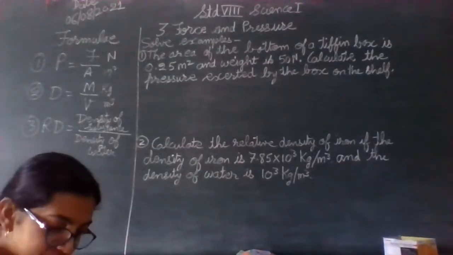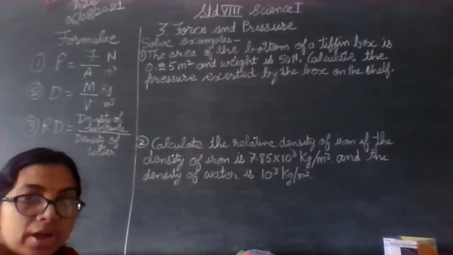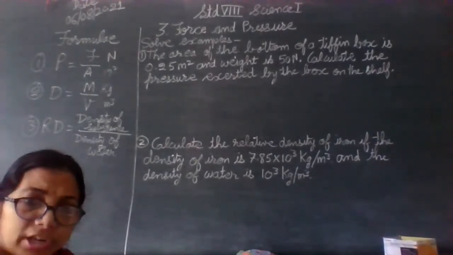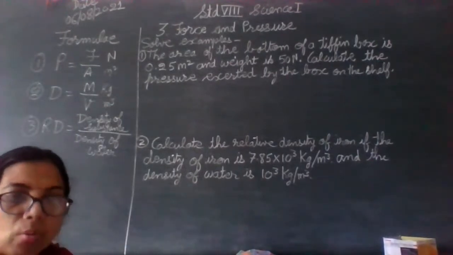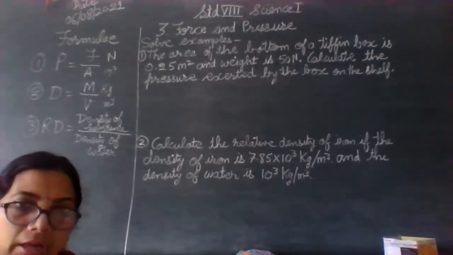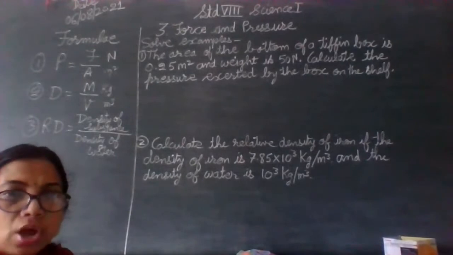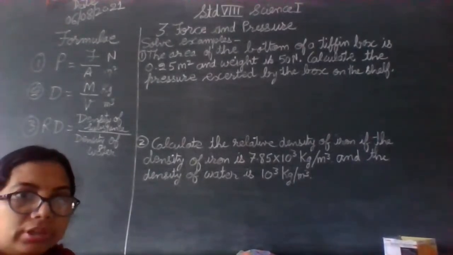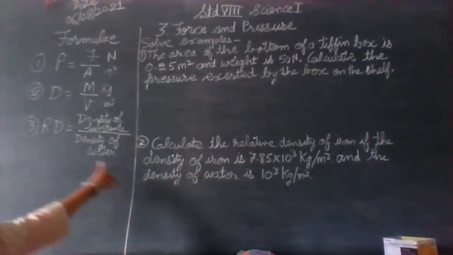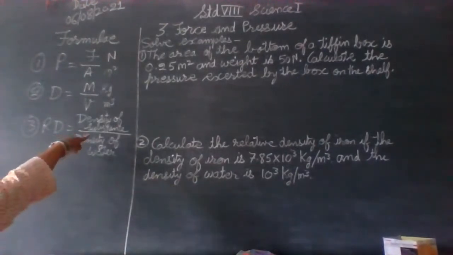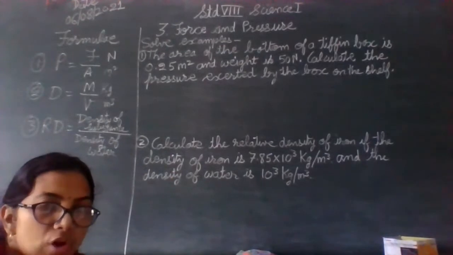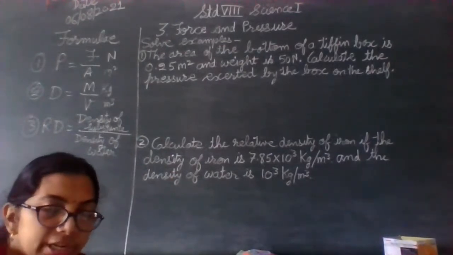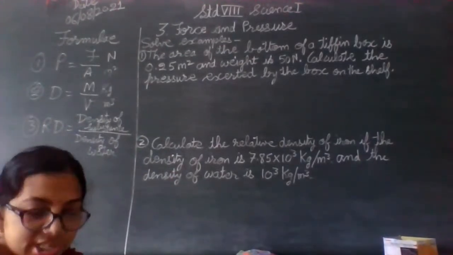Whenever we have to find out relative density, in relation with water density, say the density of sea water, oil, or any metal, we can calculate it with this formula: relative density is equal to density of that substance divided by the density of water. Density of water is mostly constant.